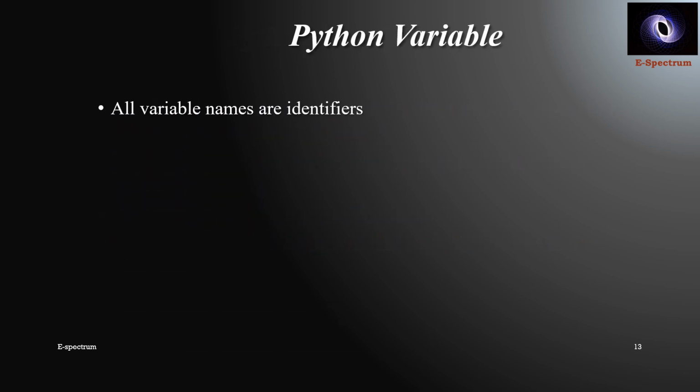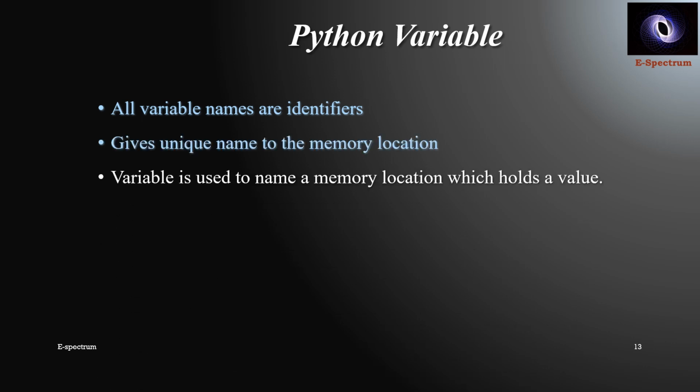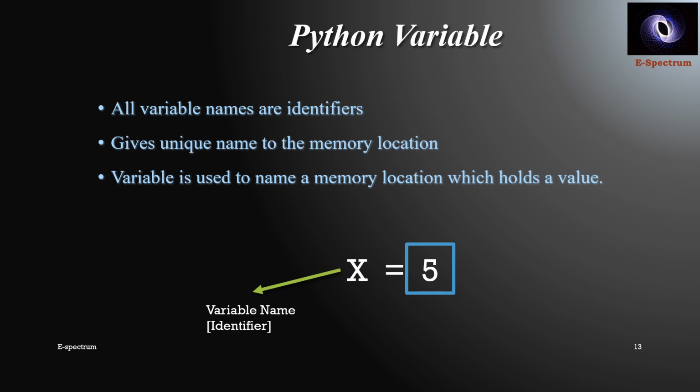So all variable names are identifiers. It gives the unique name to the memory location. A variable is used to name a memory location which holds a value. What does it mean? x is equal to 5. In this expression, you can observe the variable name, that is the identifier, is x, there is one memory location, and the value which is held in the memory location.